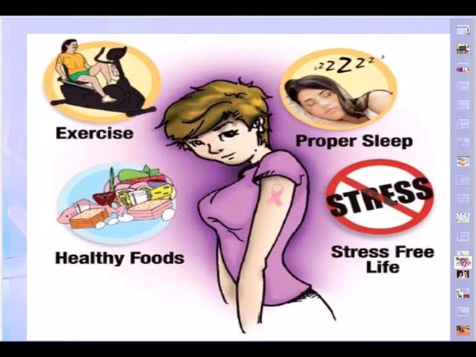And then the most important thing is a stress-free life. Don't be under stress. De-stress yourself. Do yoga, meditation, pranayam, and so on and so forth. And there are various methods through which we can de-stress ourselves. So once we attain all these, I think cancer will not be attacking us. Our immune system will boost itself, and once our immune system is very good,